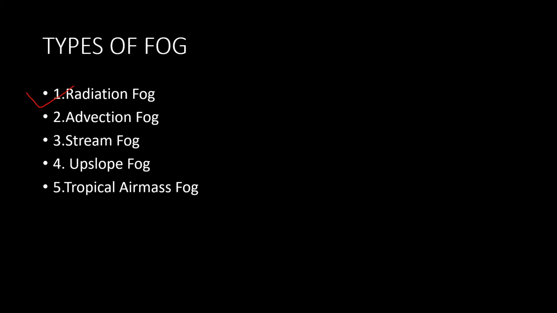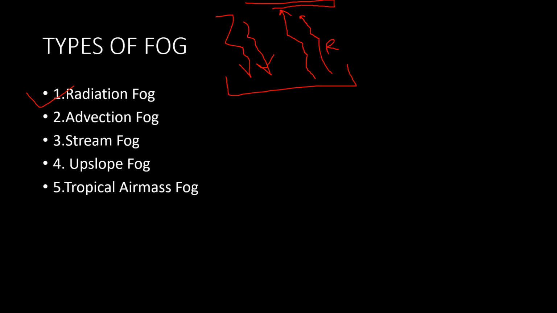The first one is radiation fog. As we know, solar insolation reaches the earth's surface. That's why our earth gets heated. But earth also radiates some heat, which is infrared, of very high wavelength, more wavelength than the insolation which we receive. So this is how the heat would be radiated by the earth, and later on when it moves with any cold surface in the upper troposphere, this leads to condensation.